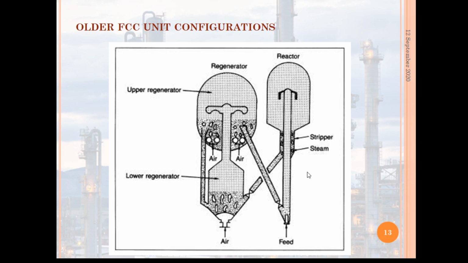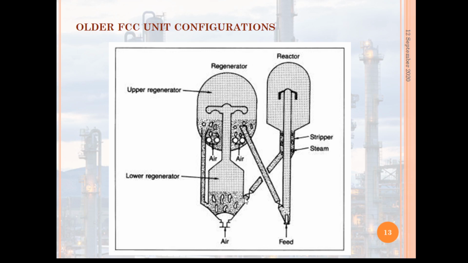In this older FCC unit, we can see there are two regenerators: an upper regenerator and a lower regenerator. The spent catalyst goes to the regenerator unit.